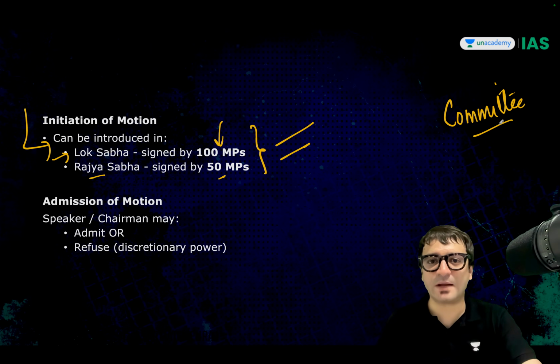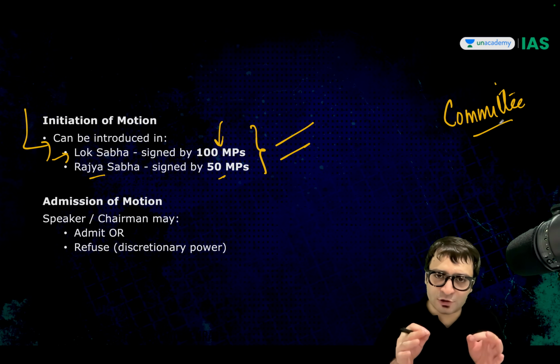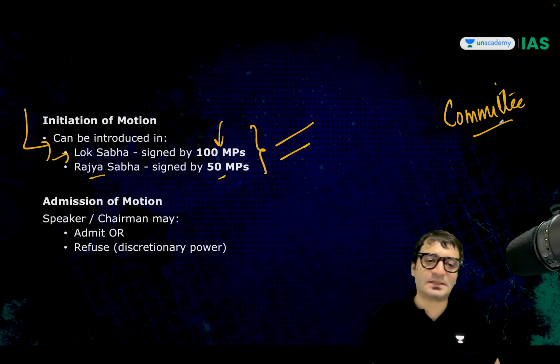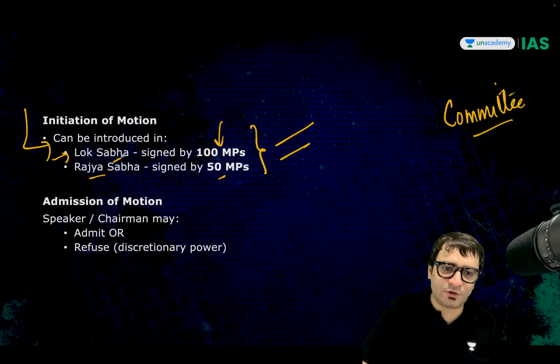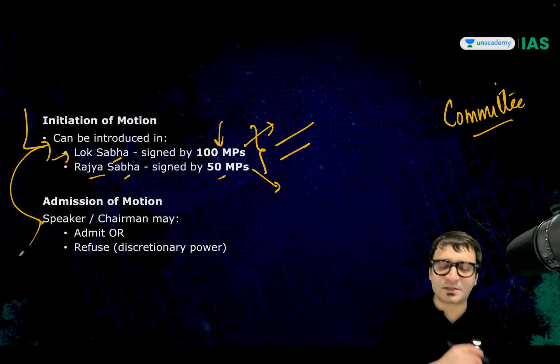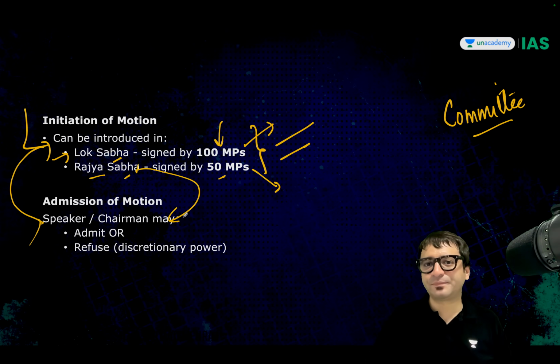Sir, what are you trying to say? I am saying it's this law, the Judges Inquiry Act of 1968, which says that this motion can be introduced in Lok Sabha or Rajya Sabha: 100 MPs for Lok Sabha, 50 MPs for the Rajya Sabha. Then if it is in Lok Sabha, you send this motion to the Speaker. If it is Rajya Sabha, you send it to the Chairman. And the Speaker or Chairman may either admit or refuse to admit this motion.